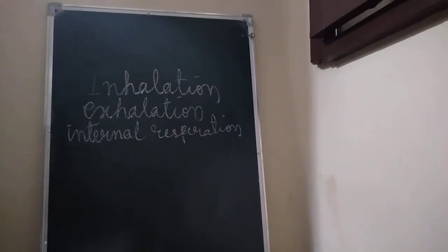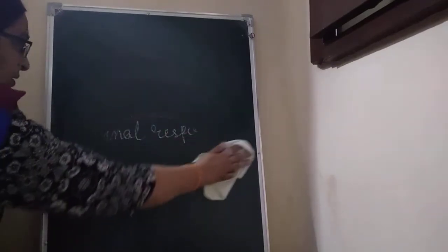Internal respiration or cellular respiration. It is internal respiration or cellular respiration, using oxygen to break down food to release energy. Internal respiration occurs in the body cell. The chemical reaction involved in respiration is that